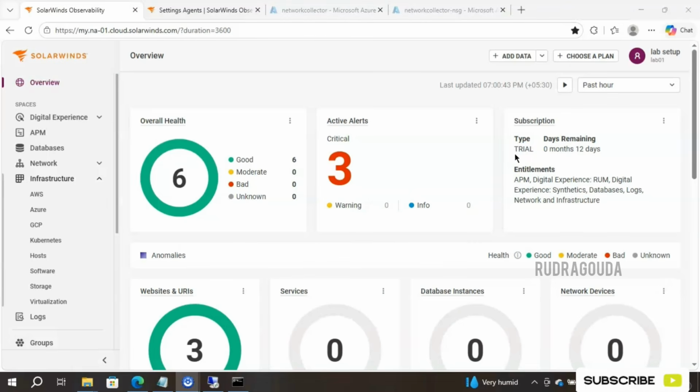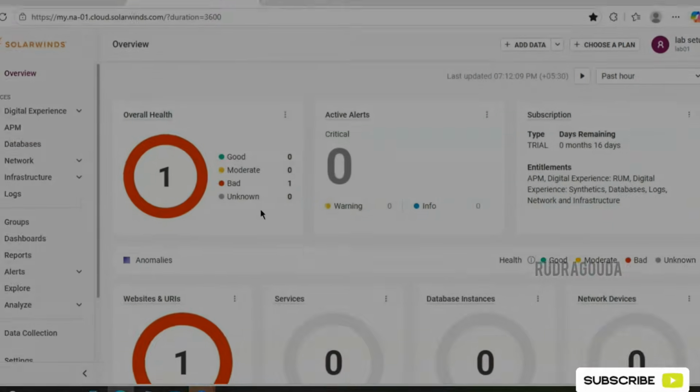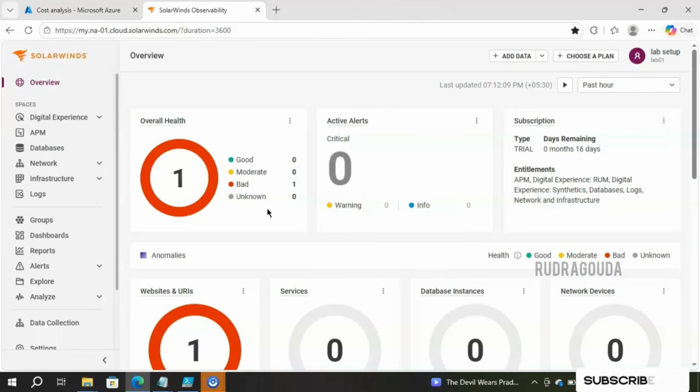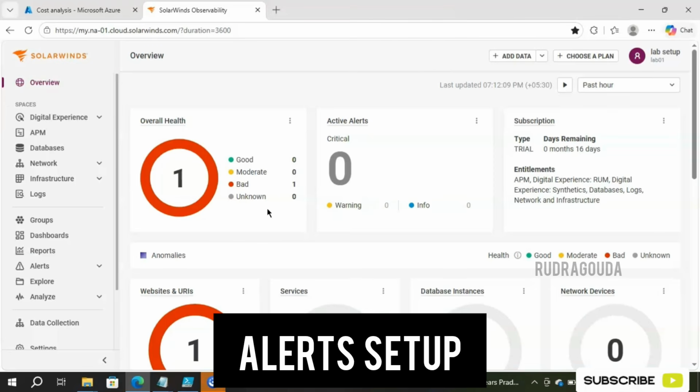Okay, this is all about the basics of network collector configuration in SolarWinds SaaS. Now the next topic: we are going to explore the SolarWinds SaaS alert setup step by step.